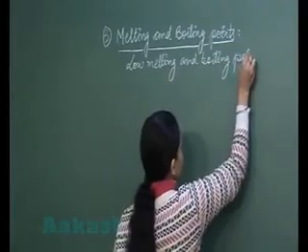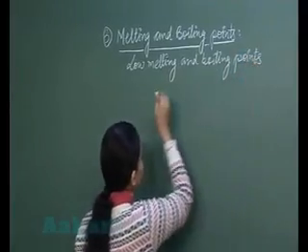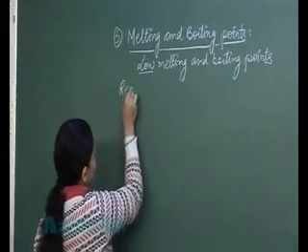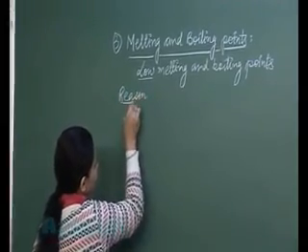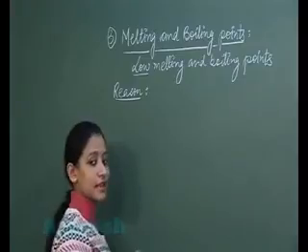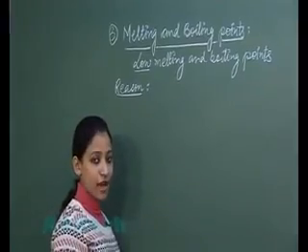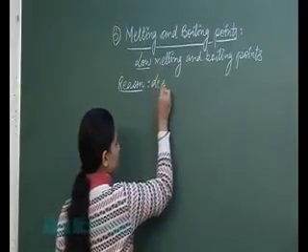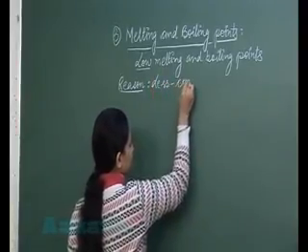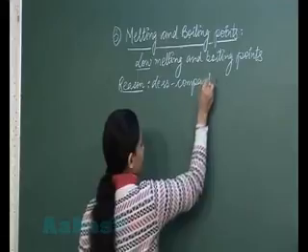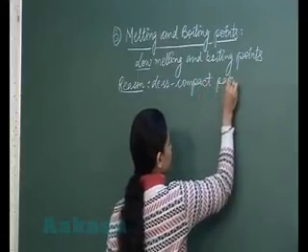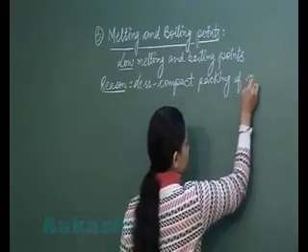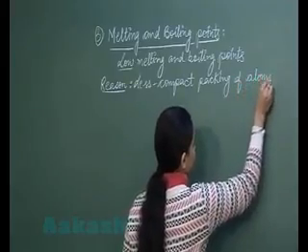Now what is the reason for their low melting and boiling points? Let us know the reason now. The reason for the low melting and boiling point is the less compact packing of the atoms in the non-metals. So the reason is less compact packing of their atoms.